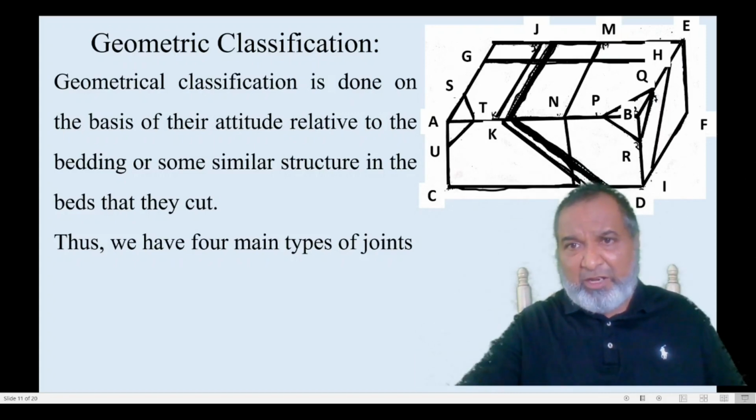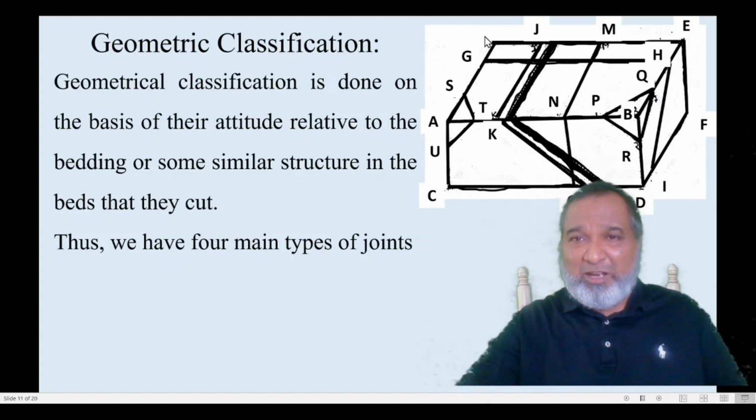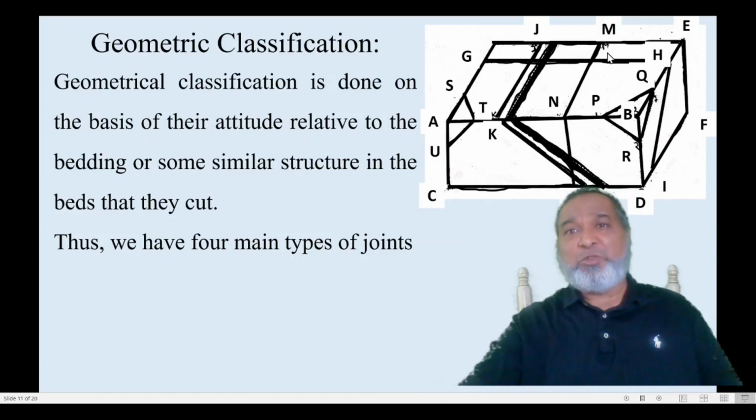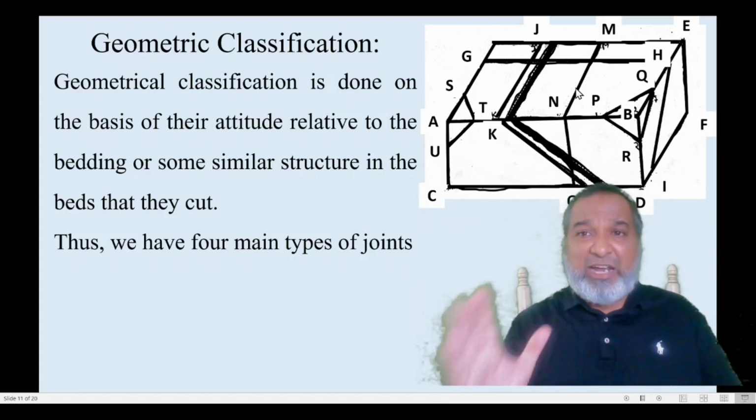This particular joint is not exactly vertical; it is slightly inclined. When this joint intersects the horizontal surface, that is A, B, E, and here I forgot to give the name. So within this horizontal plane, MN is there, and this MN will be the strike joint.